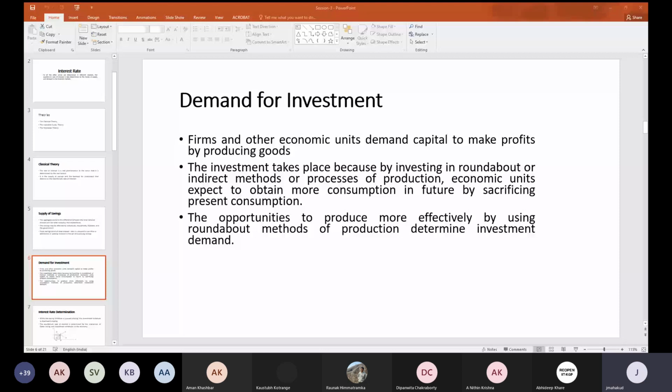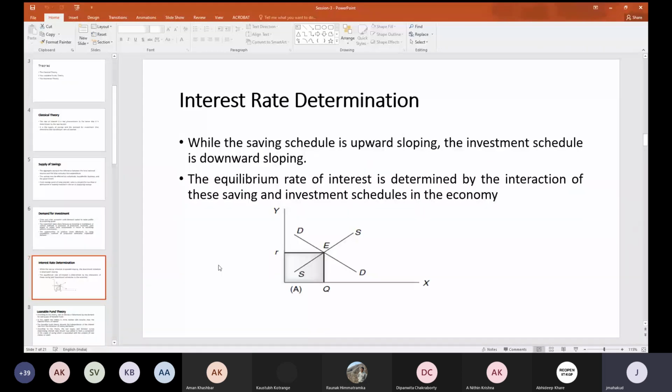That is the basic notion of the classical theory: wherever saving is equal to investment, there the equilibrium interest rate is determined. This is what we can always observe. Your saving schedule is upward sloping, because if the interest rate is increasing, the supply of savings may increase, but the demand for investment will go down.